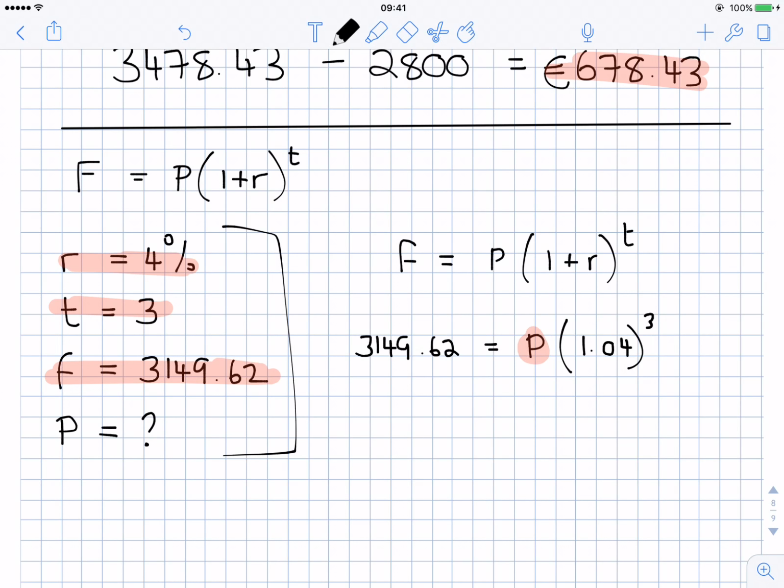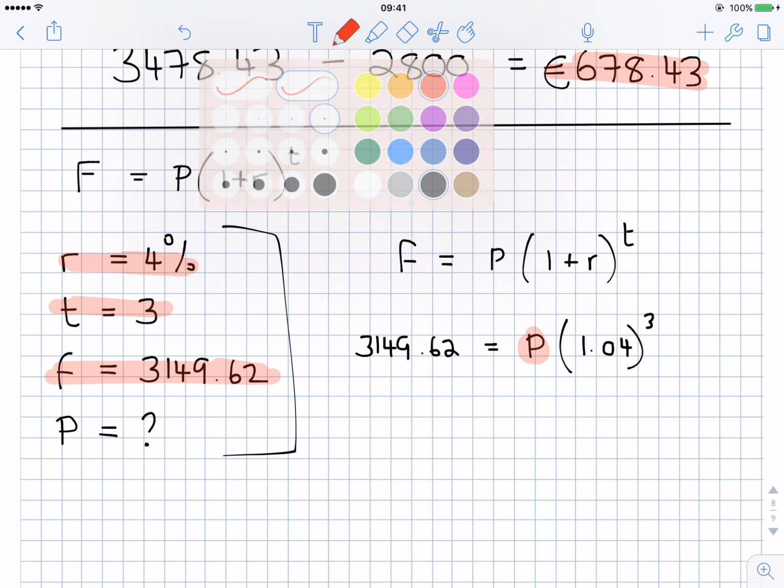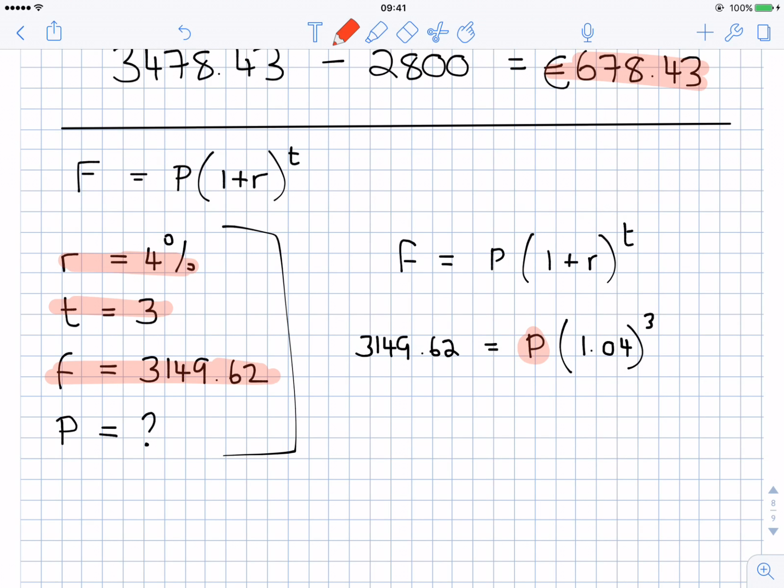Well, that's easy enough to do because I have an equals. It's an equation. So if I divide the right hand side by 1.04 to the power of 3, they'll divide into each other once. But because I've divided the right hand side by 1.04 to the power of 3, I need to divide the left hand side by 1.04 to the power of 3.